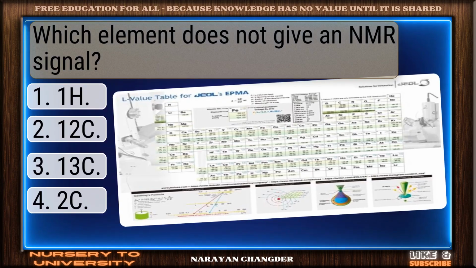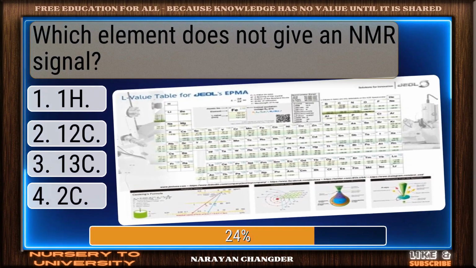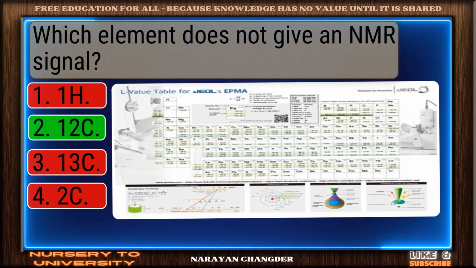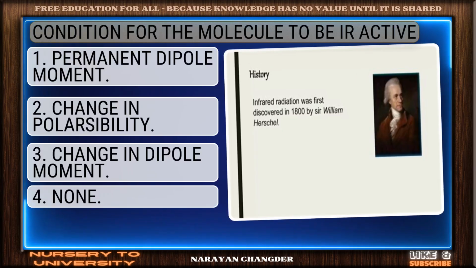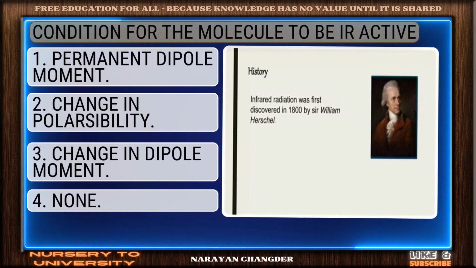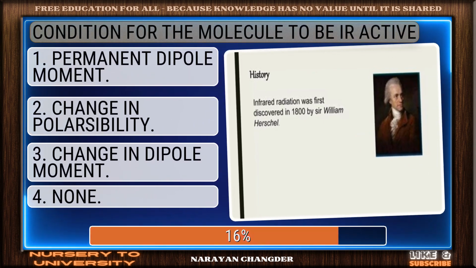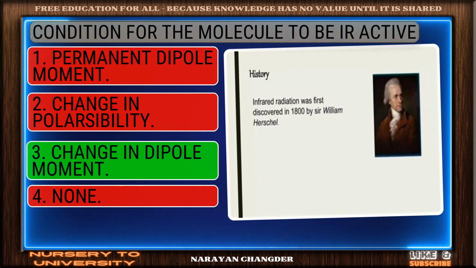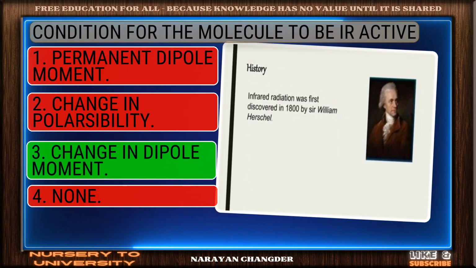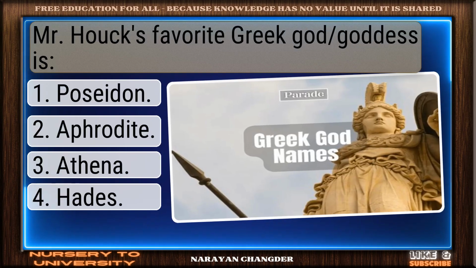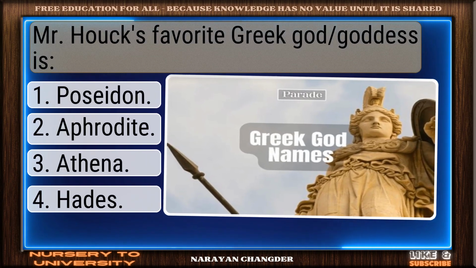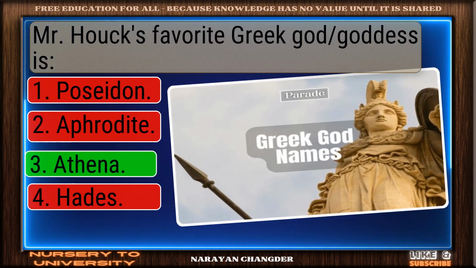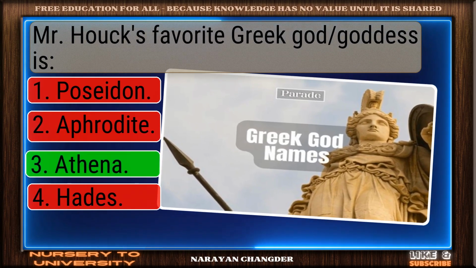Which element does not give an NMR signal? Well picked. 6C12 is the correct answer. Condition for the molecule to be IR active. On track. Change in dipole moment is the correct answer. Mr. Hauck's favorite Greek goddess is? Right choice. Athena is the best answer.